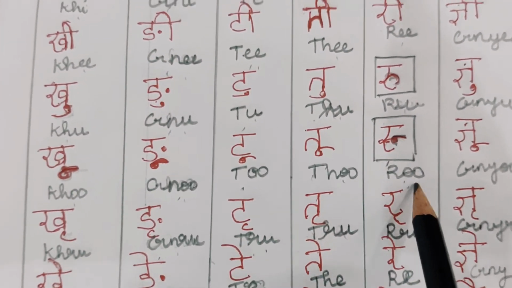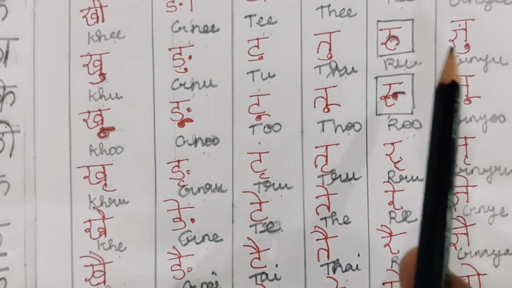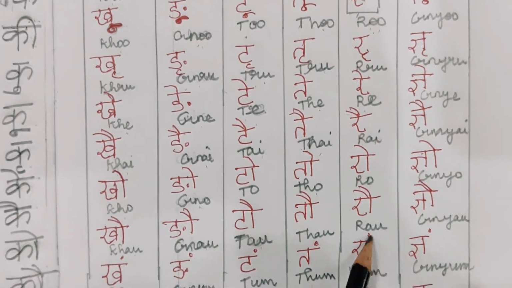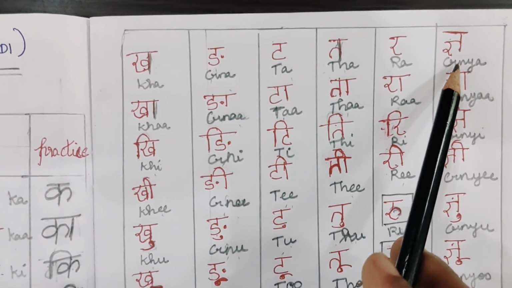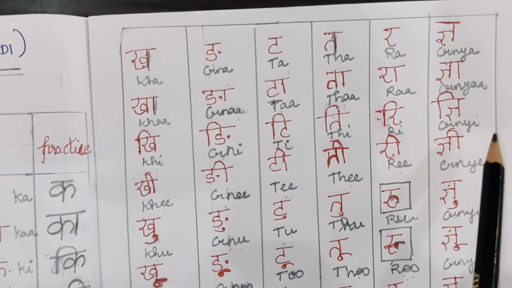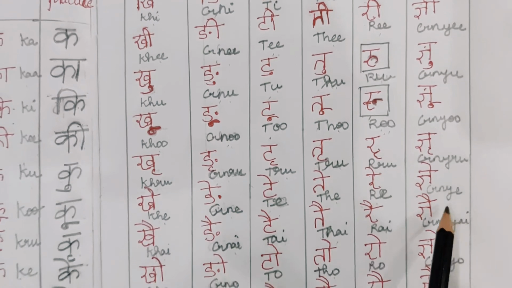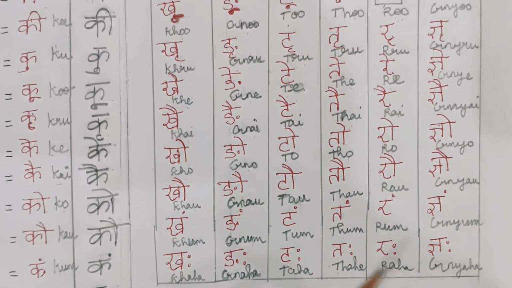You put a box so that it will be easy for you to note. Ru, re, rai, ro, rau, ram, raha. Similarly Nya, ni, nyu, nye, nyai, nyo, nyau, nyam, nyaha.